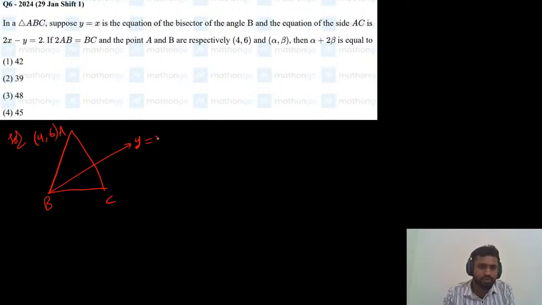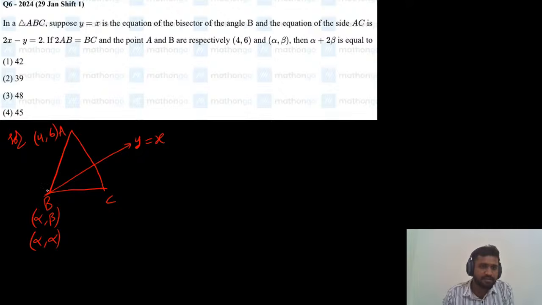Y equals x, and B point is (alpha, beta), but it is lying on the line y equals x. So both coordinates are equal. We can take it as (alpha, alpha). They have given B as (alpha, beta), but since it is lying on y equals x, we can take both coordinates as alpha.